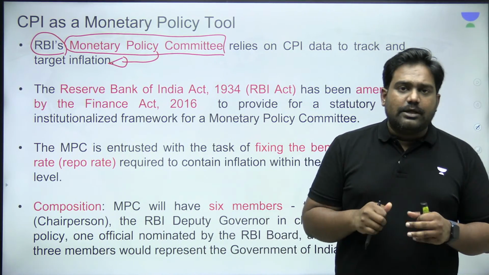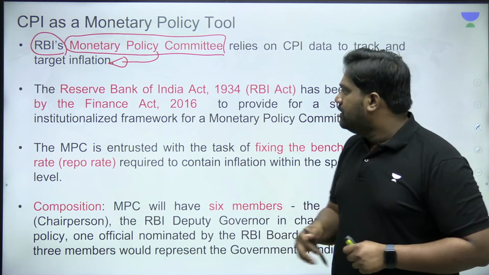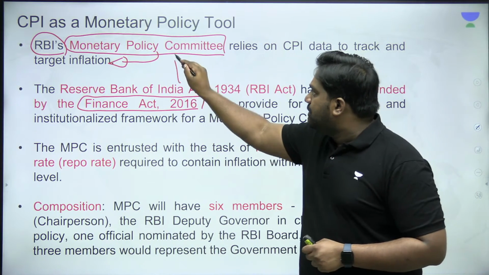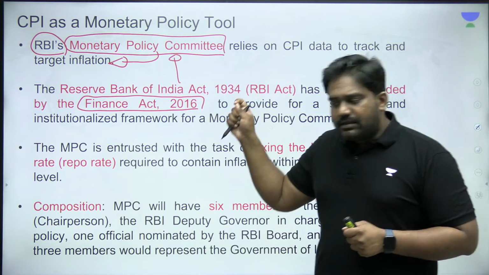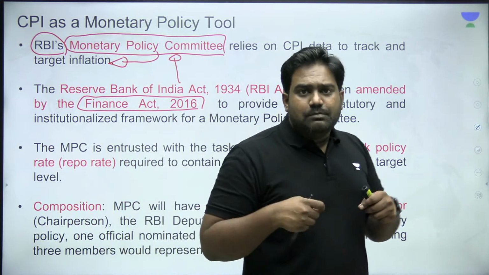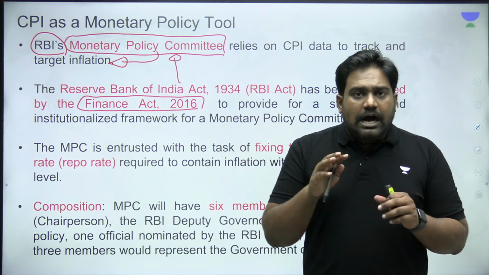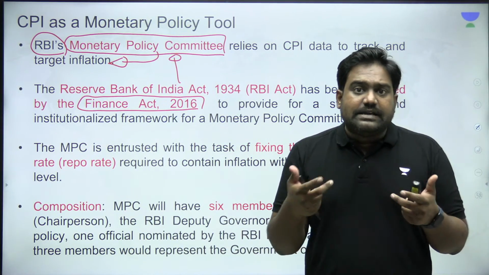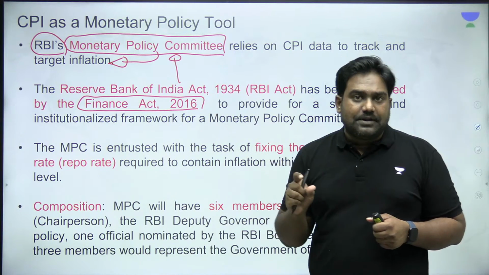But in 2016, there was a major change that was done. The RBI Act of 1934 was amended through the Finance Act of 2016 to establish the Monetary Policy Committee. The Monetary Policy Committee consists of 6 members. There are 3 from the RBI and there are 3 government-appointed members. Essentially, the government gave itself a role in the monetary policy of the country. Prior to this, RBI had the sole authority to determine the monetary policy and to vary the basic rates, the repo rate and the other monetary policy tools in order to manage liquidity and inflation in the country.